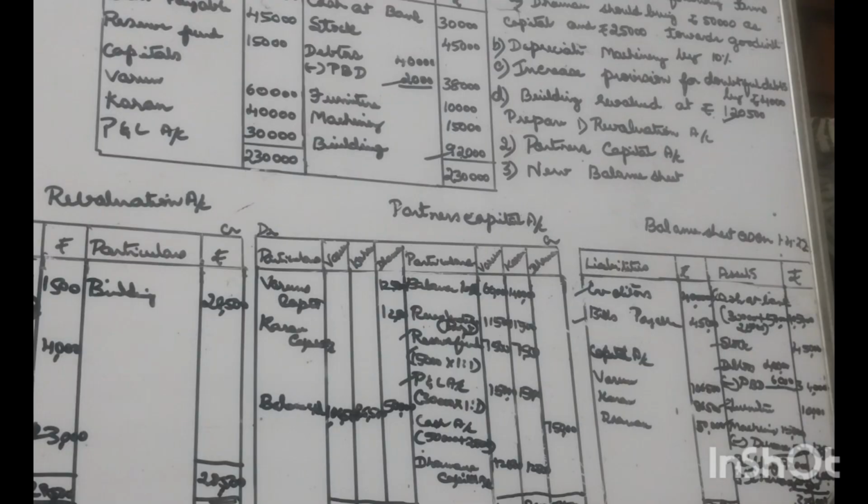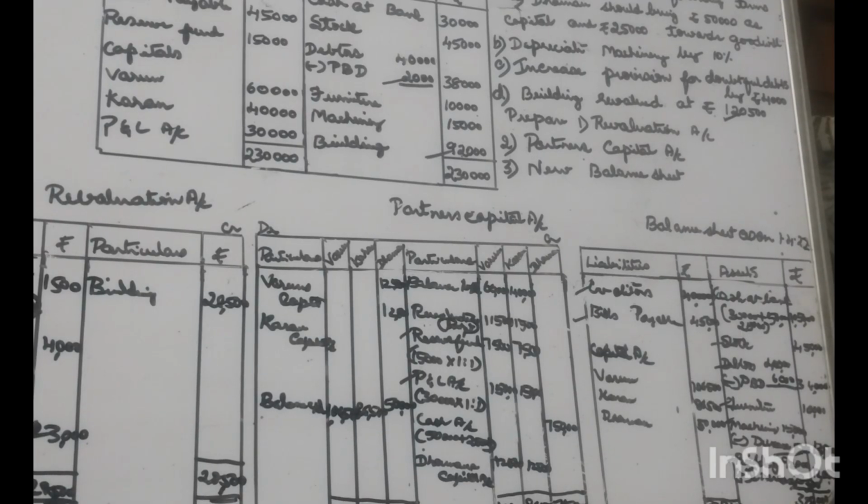This is how these three accounts, revaluation account, partners capital account as well as balance sheet as on the date of admission of a new partner, have to be prepared.